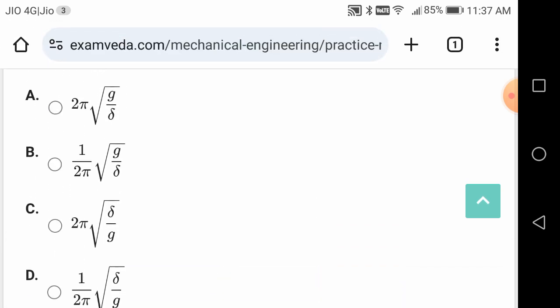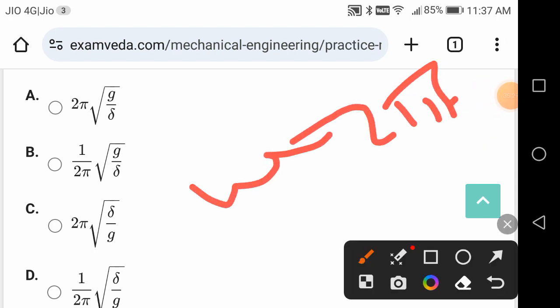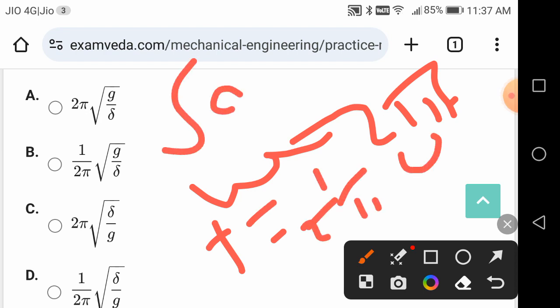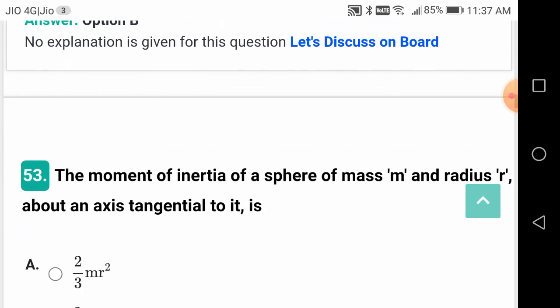So now the question is between 1 by 2 pi or 2 pi. So we know that omega is equal to 2 pi f. So f is equal to 1 by 2 pi into omega. Omega is equal to root g by delta. So like that, I am going to get the answer for this.